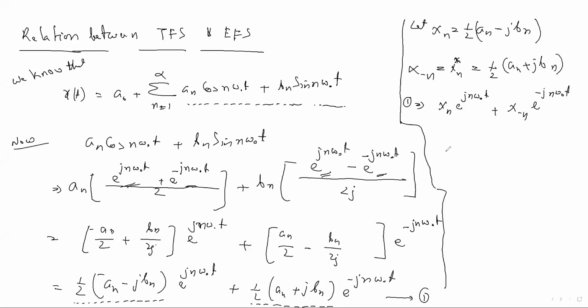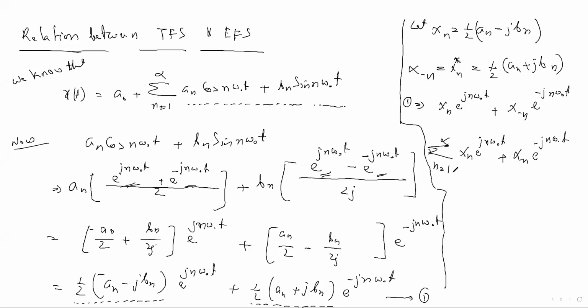So you can write this thing like summation n equal to 1 to infinity, x n e to the power j n omega naught t plus x of minus n e to the power minus j n omega naught t.